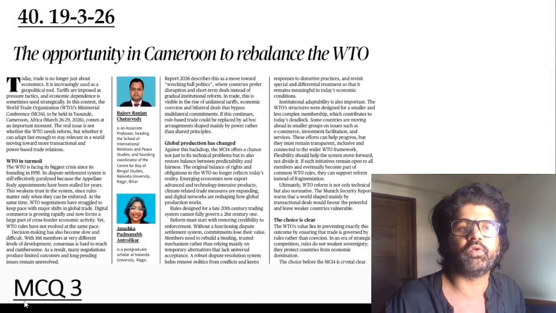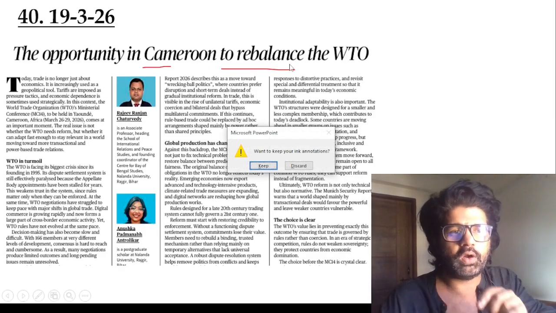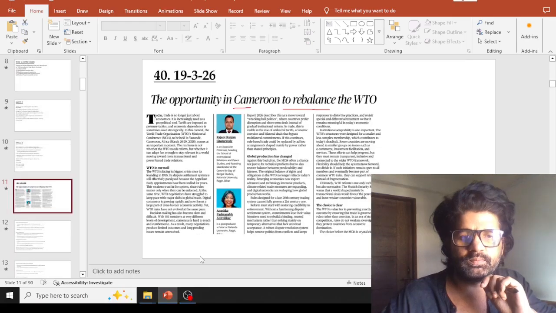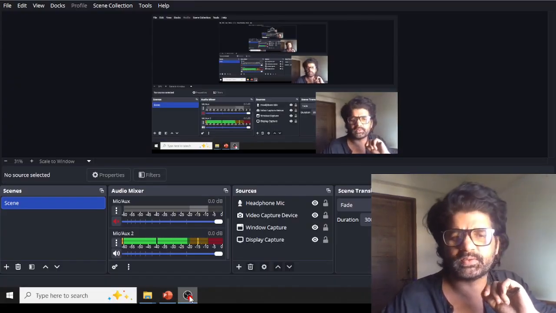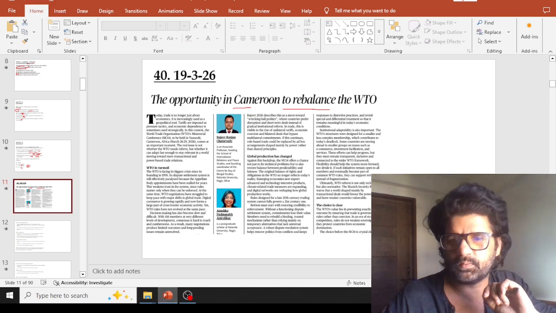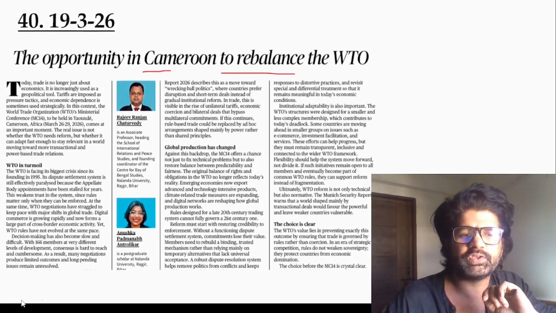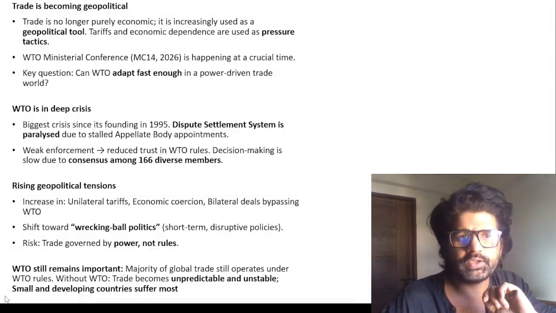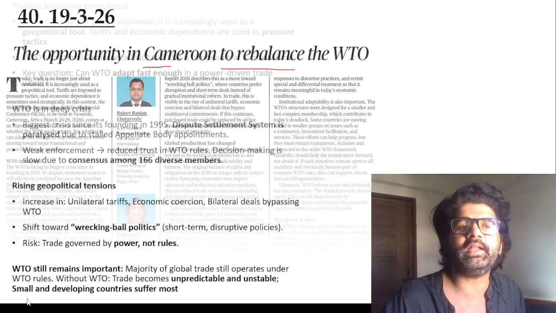Now, let's move on to the 40th article: Opportunity in Cameroon to rebalance the WTO. The World Trade Organization is in limbo. Their appellate body is not functioning properly, and they're facing so many issues. They are meeting in Cameroon, which is in Africa, from March 26 to 29, 2026. This article was published on 19th March.